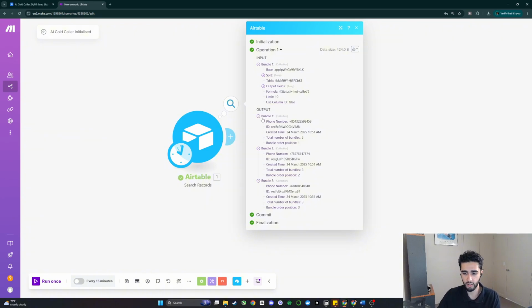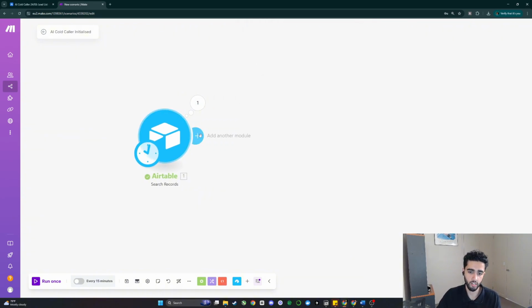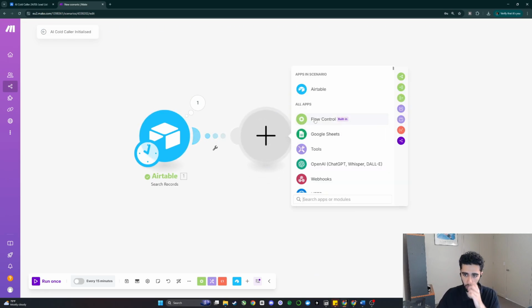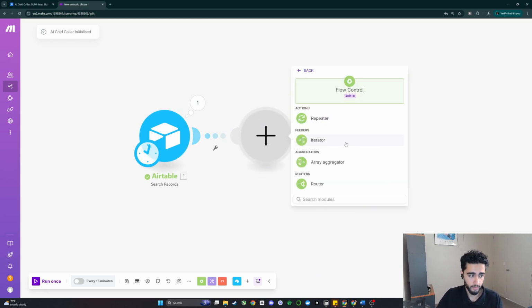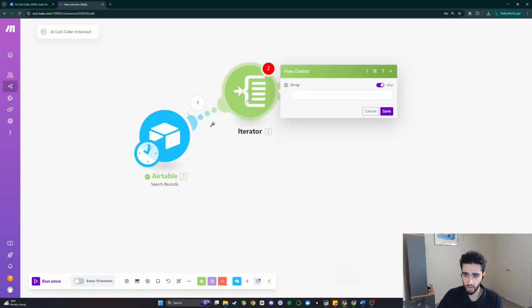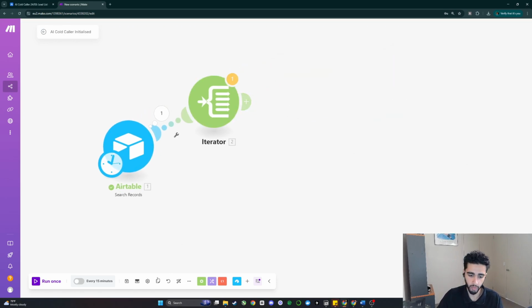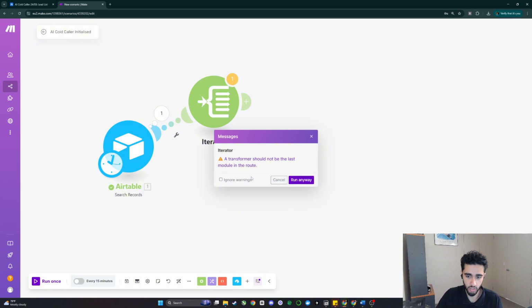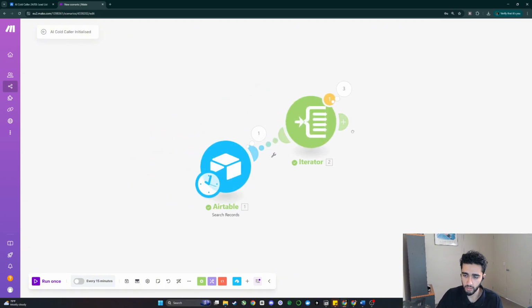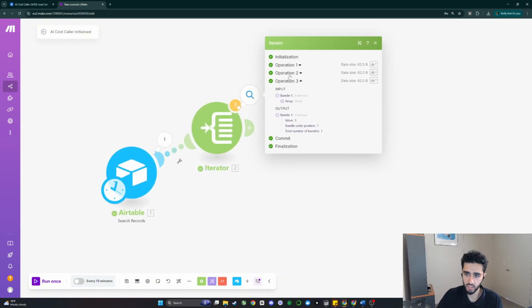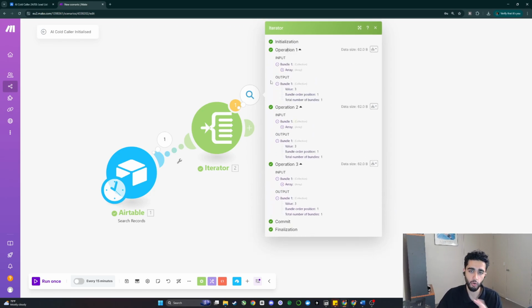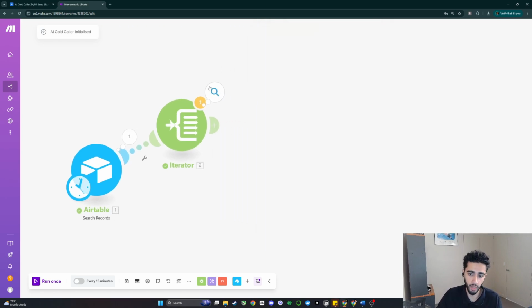And these are considered bundles. These are its own different collections, and we need to actually separate these collections. So we can use a flow control, and we can get an iterator. What this iterator is going to do is grab all the bundles. So we can do total number of bundles, and we want it to split into its own bundles. So we can run this Airtable module, and now it gives us these 3 different bundles as its own items, as opposed to it all being combined.